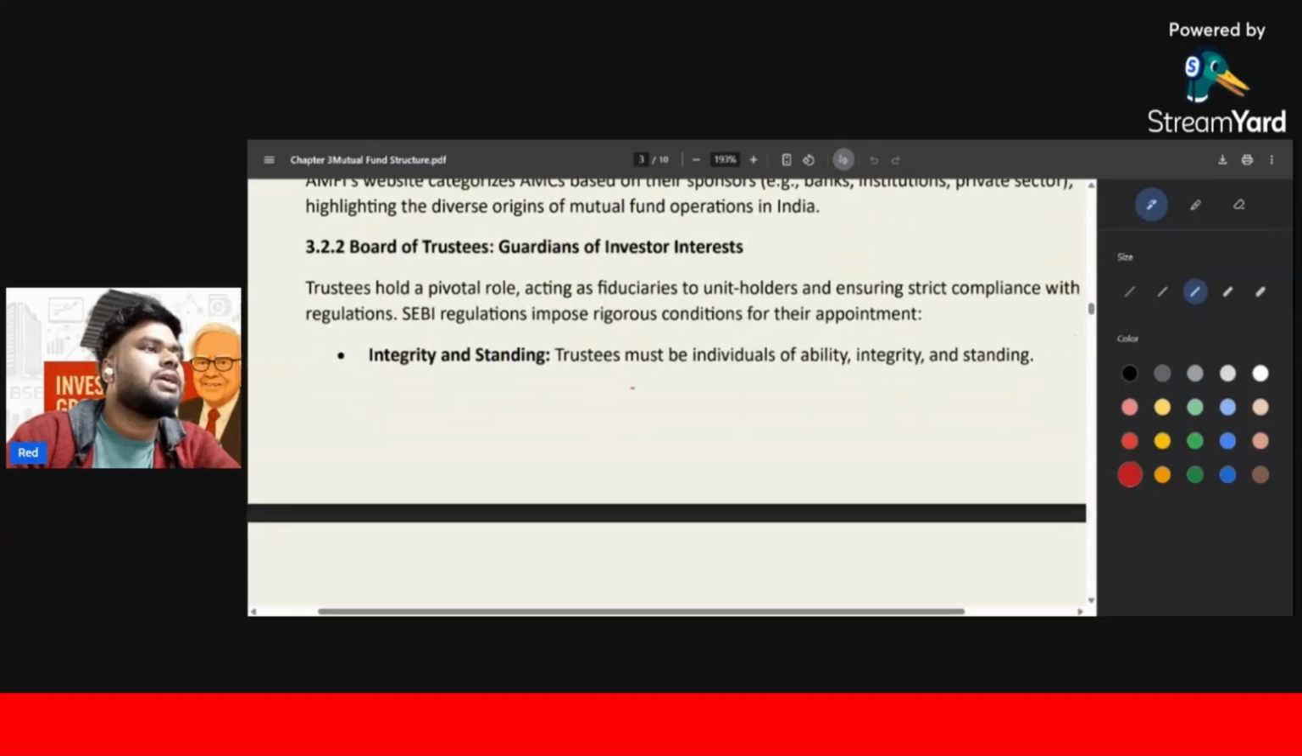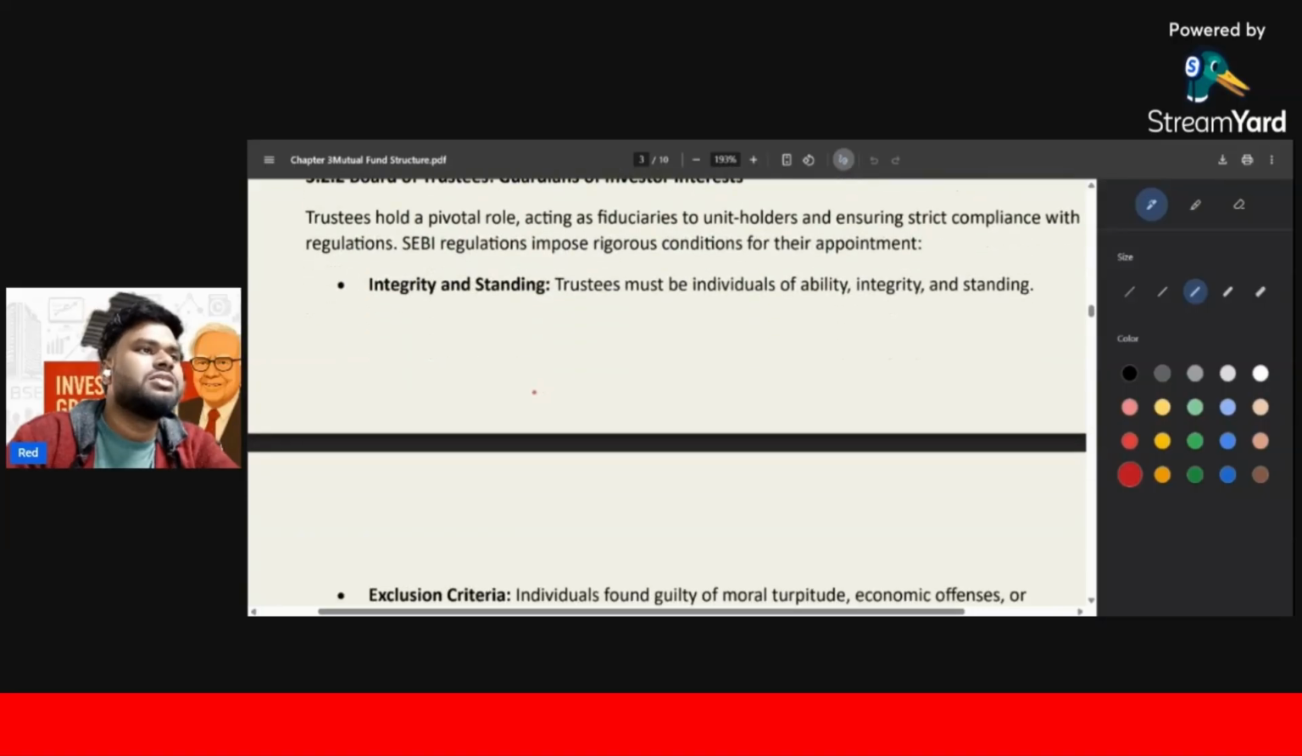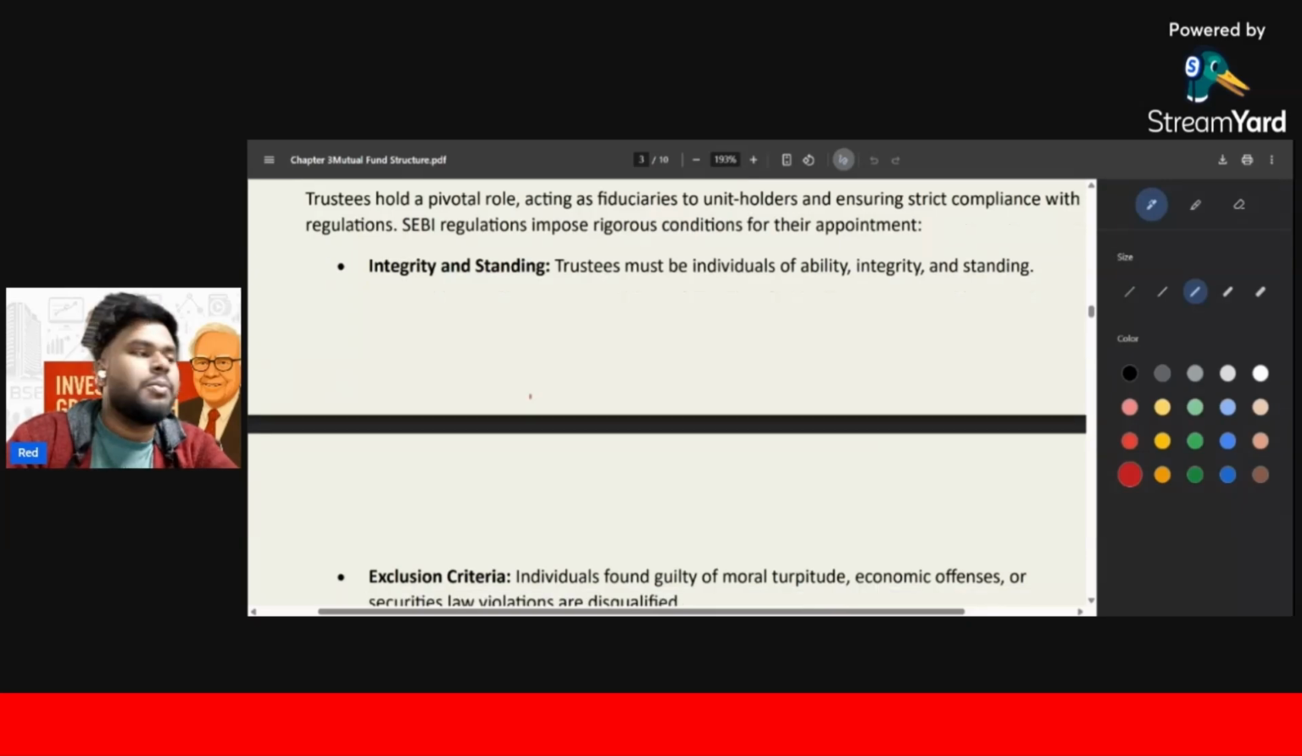So what is written there? Trustees hold a pivotal role, acting as fiduciaries to unit holders and ensuring strict compliance with regulations. SEBI regulations impose rigorous conditions for their appointment. Integrity and standing: of course, they must always maintain integrity. In everything that happens in the mutual fund activity, they must comply with the board of trustees.